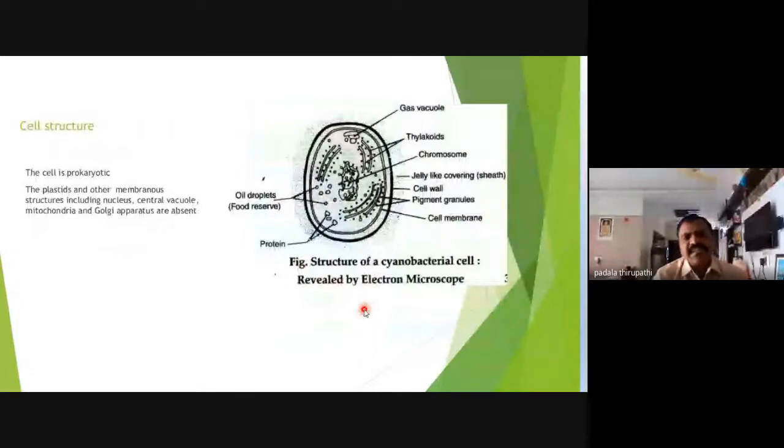The cells of the blue-green algae, the cells of Anabaena, belong to prokaryotic cells, you know. A prokaryotic cell does not contain membranous cell organelles. Only ribosomes and gas vacuoles are present, and reserve food material, mainly cyanophycean starch or cyanophycin protein granules, along with oil droplets also present inside the cells. And my dear friends, the chromosome is not surrounded by a definite nuclear membrane.